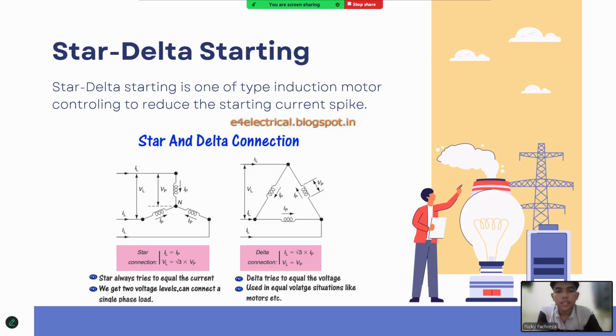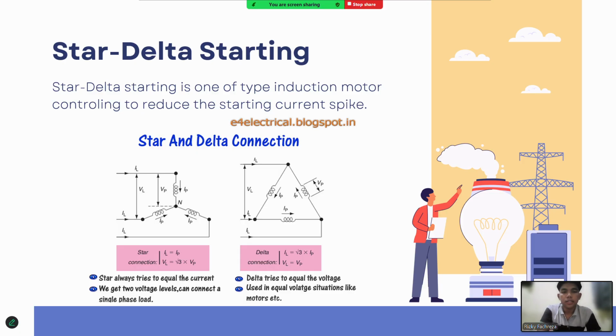This provides full line voltage across each winding, higher torque, and normal operating condition. The star delta system combines the advantages of both connections by using star during startup and delta during normal operation.